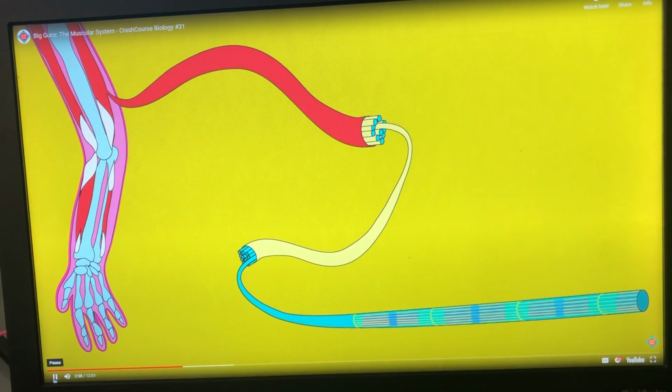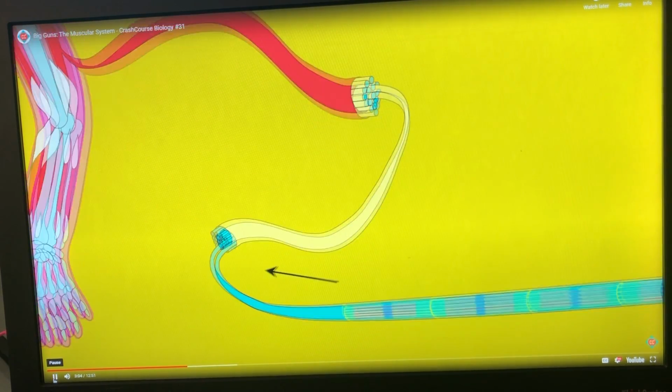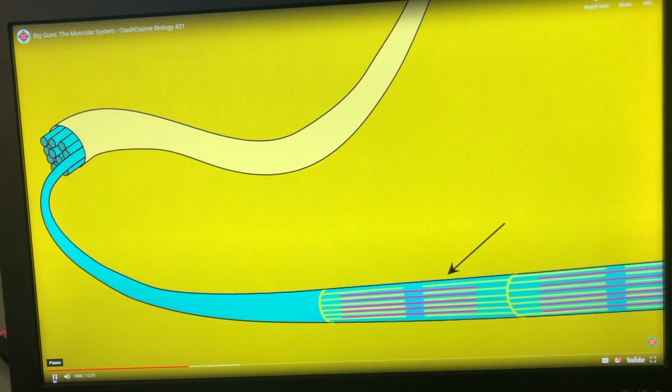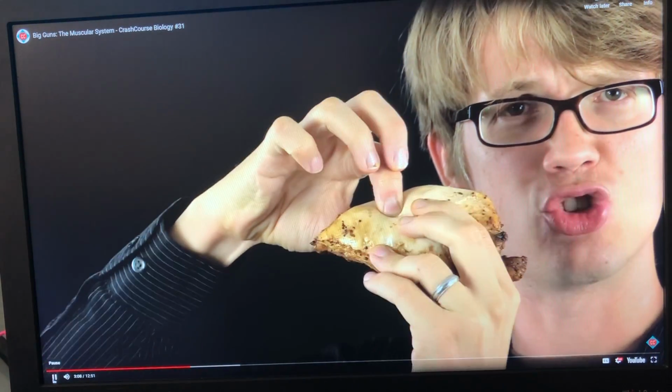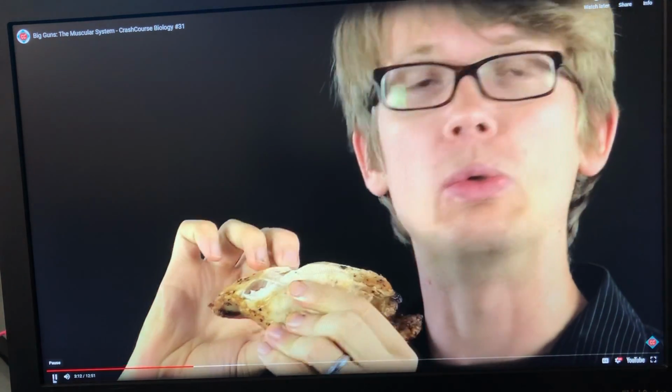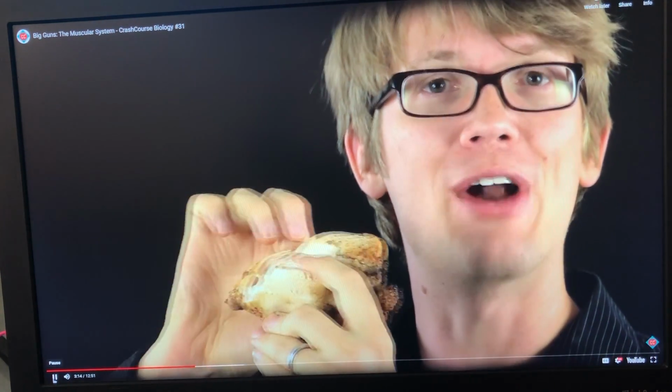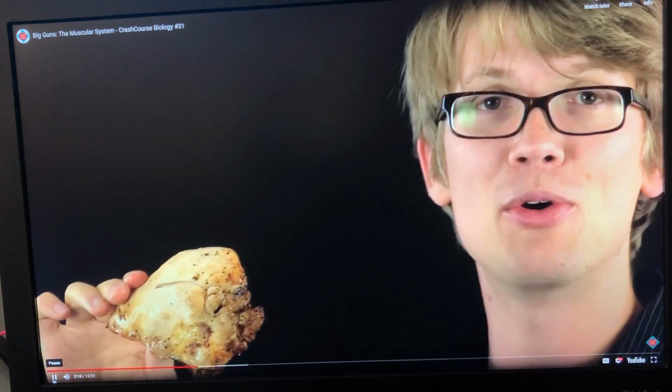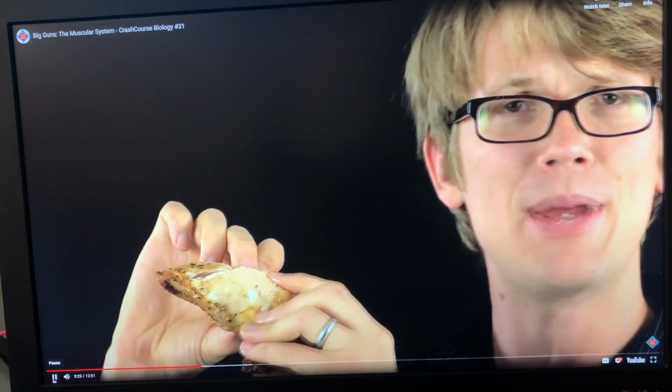Think of one of your skeletal muscles as a rope. It's made of smaller ropes that are bundled together, and then those ropes are made of bundles of thread, and those threads are made of tiny, tiny filaments. This structure is what makes meat stringy, because after all, meat is just muscle. This chicken breast is, or was, the pectoralis major muscle of a chicken. It connected the bird's sternum or breastbone to the humerus in its wing, and sometimes I feel like chickens have bigger pecs than I do.